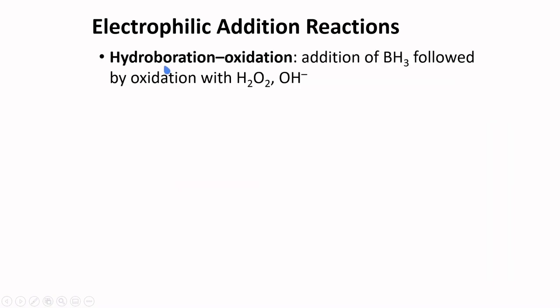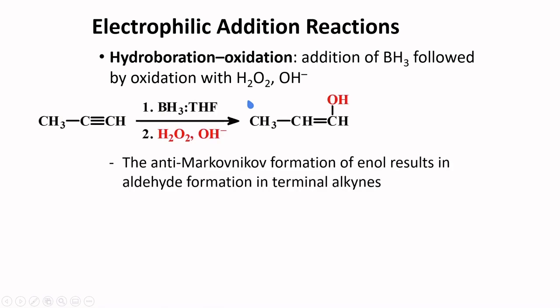If you wish to have a product with reverse regioselectivity than the hydration reaction, you can use hydroboration-oxidation. As you remember, this is the addition of borane followed by oxidation with hydrogen peroxide in the presence of a base. Thus, when you subject propyne to hydroboration-oxidation, you will produce this enol with anti-Markovnikov selectivity.